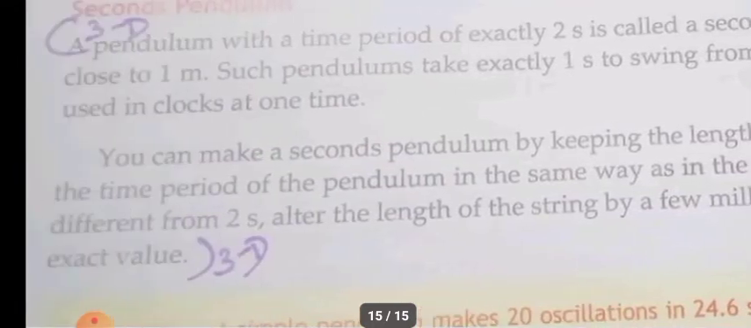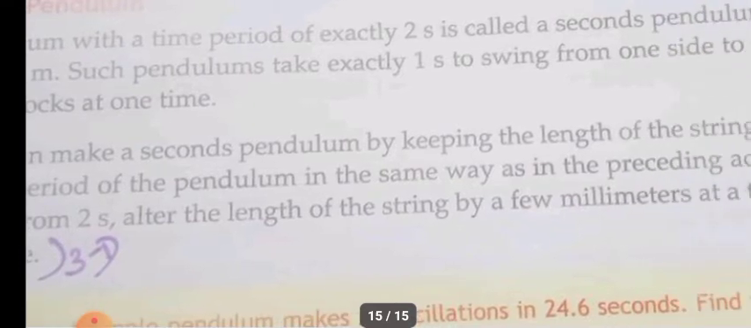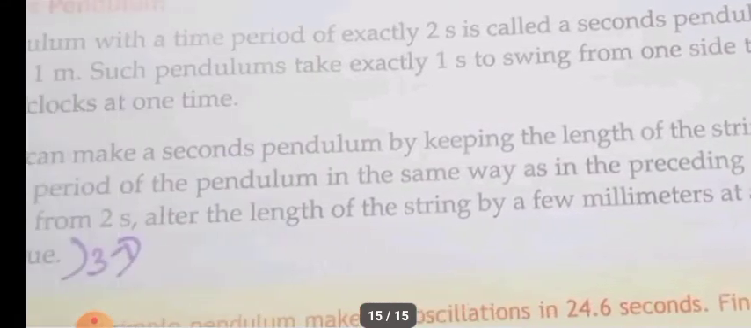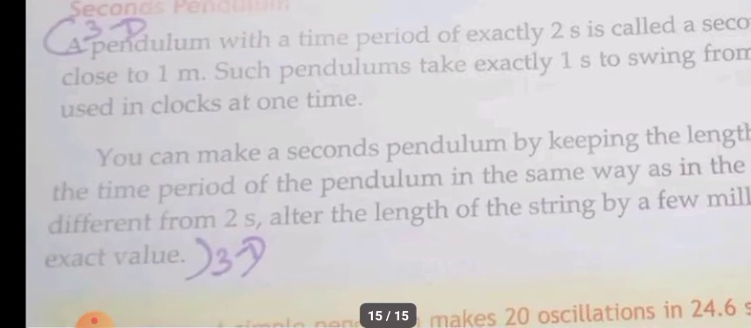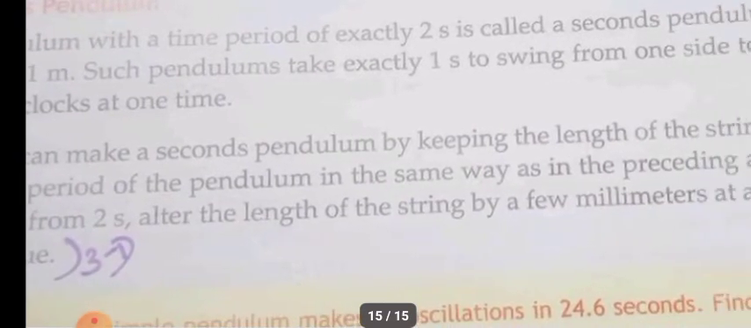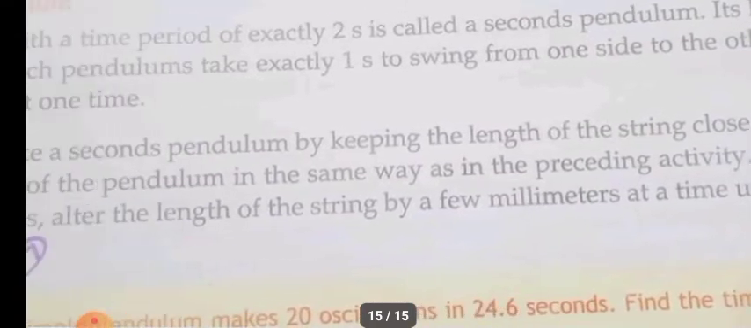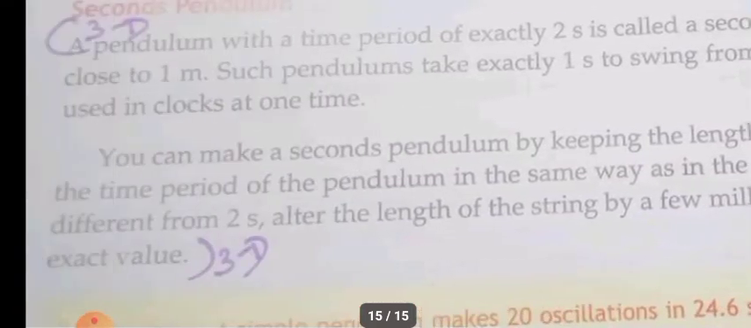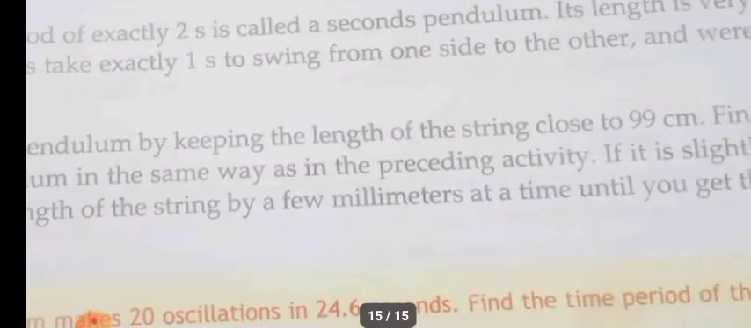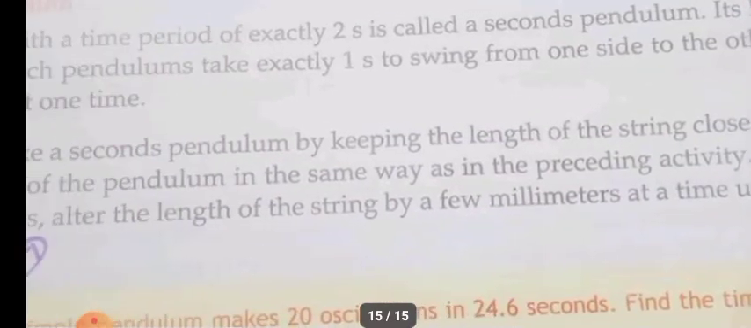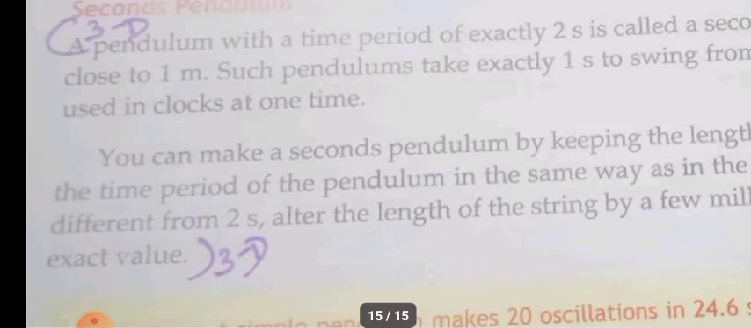Find the time period of the pendulum in the same way as in the preceding activity. If it slightly differs from 2 seconds, alter the length of the string by a few millimeters at a time until you get the exact value. So what you have to do is adjust the length of the pendulum to 99 centimeter and find the time period of the pendulum.